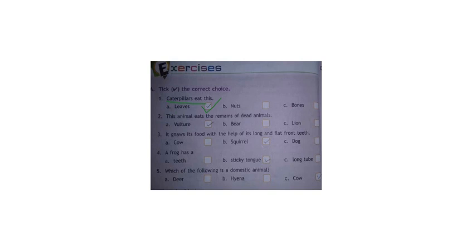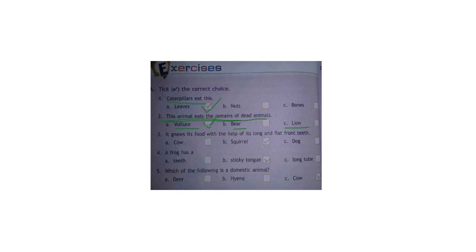Now moving to the second one. This animal eats the remains of dead animals. The animals which eat the remains of dead animals are called what I told? Scavengers. Here, which is the scavenger: vulture, bear or lion? Vulture is a scavenger. So our answer is vulture.